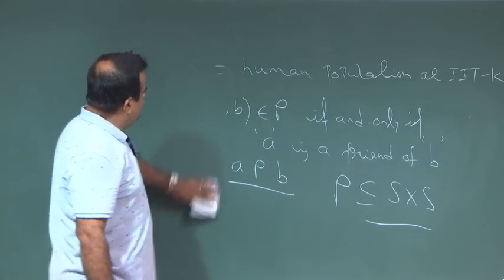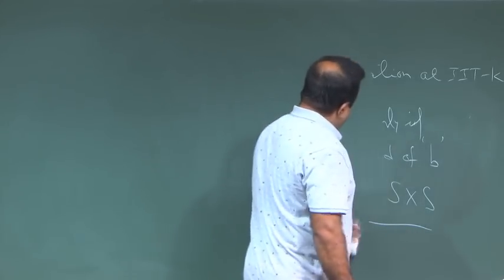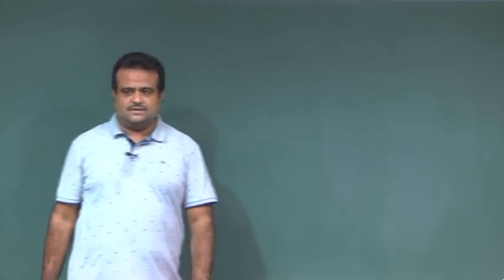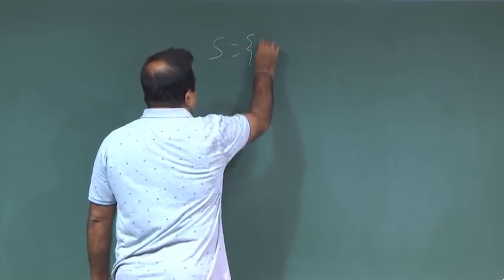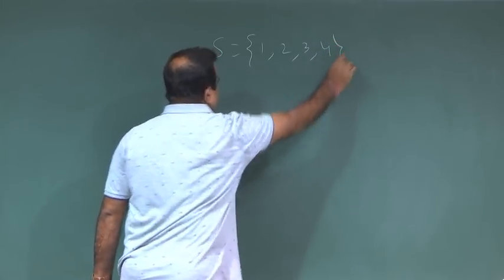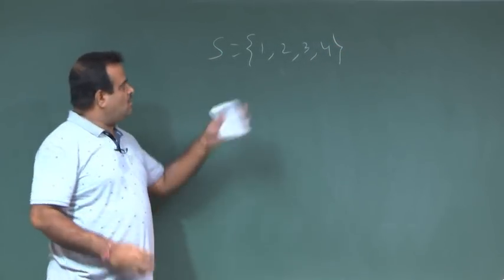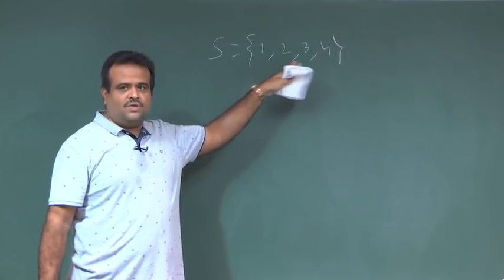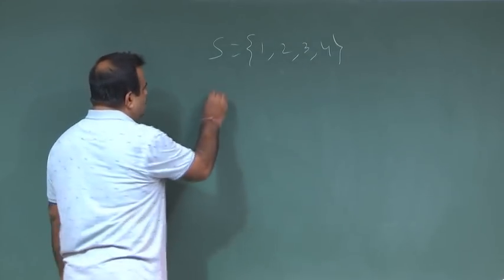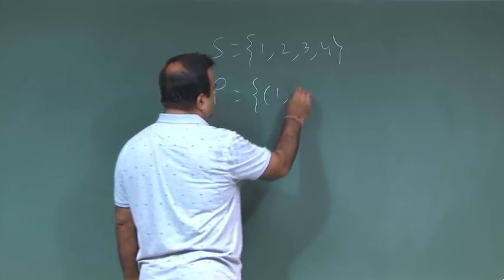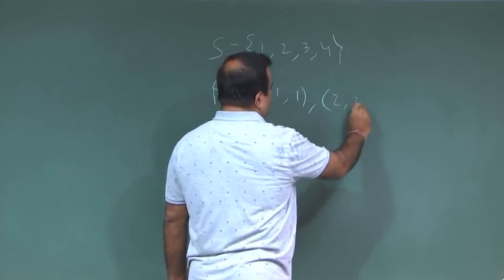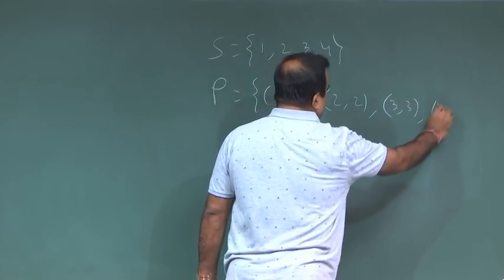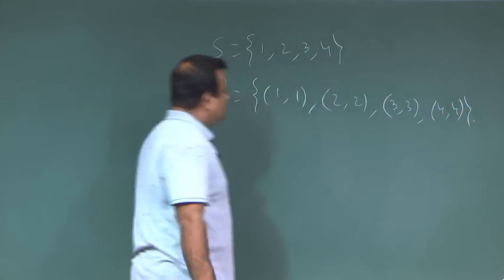Okay. Now, let us take another example. If we have, say, S = {1, 2, 3, 4}, then S cross S is all possible pairs: (1,1), (1,2), (1,3), (1,4), (2,1) and so on. But we can have a relation like {(1,1), (2,2), (3,3), (4,4)}.